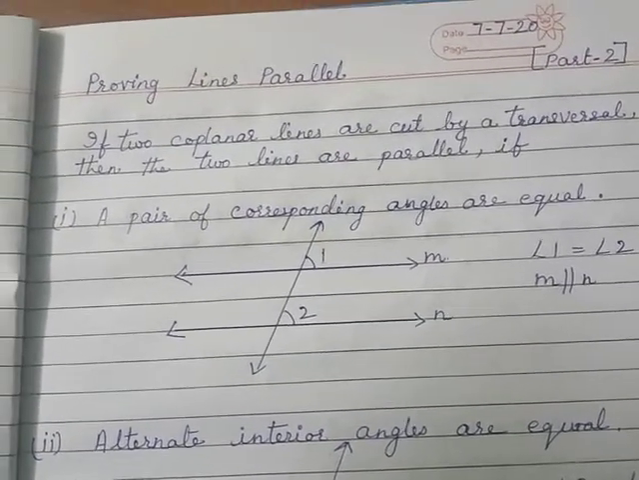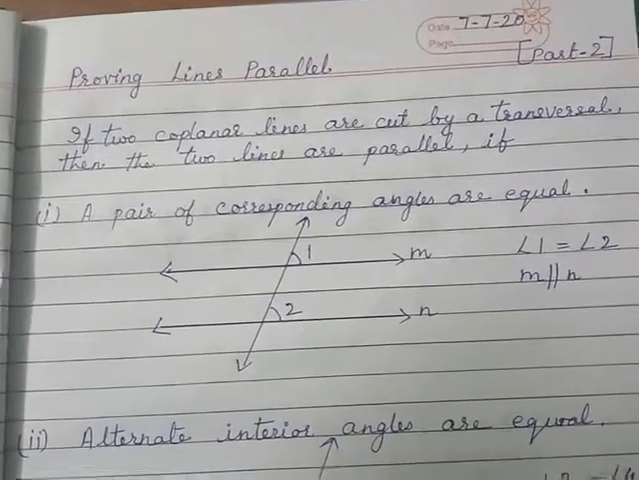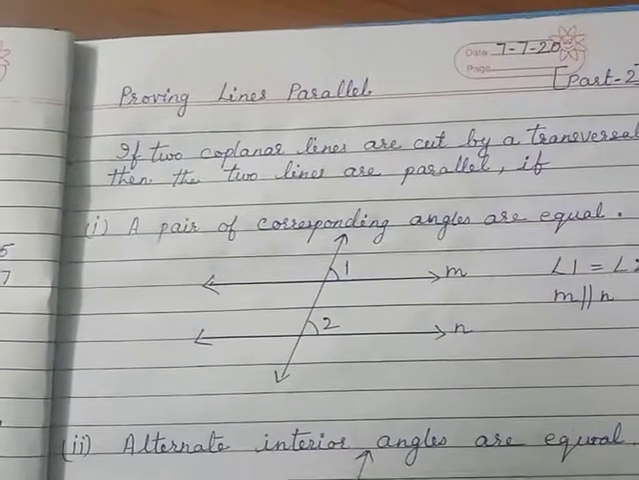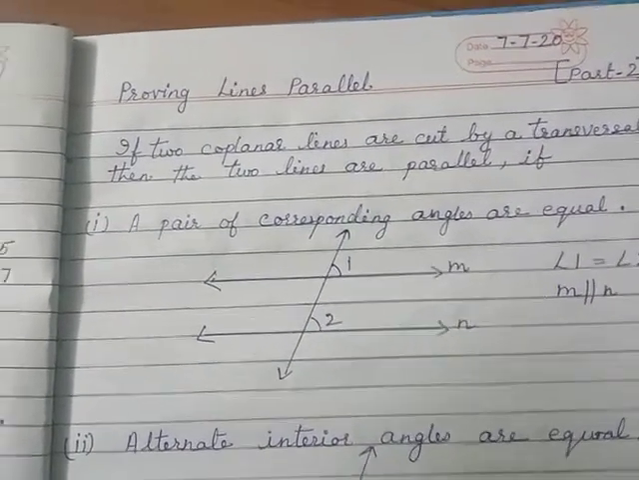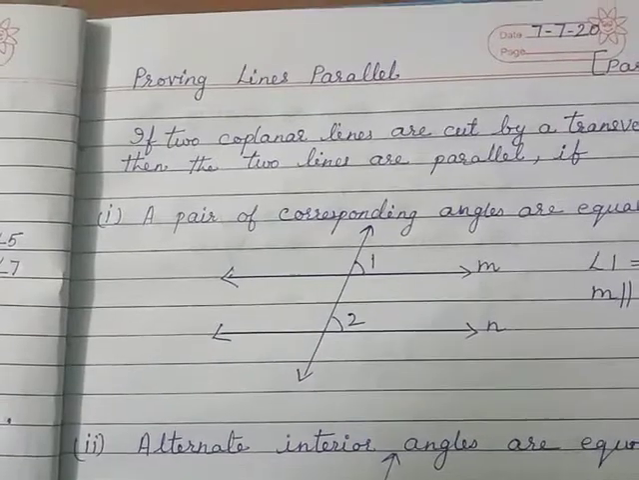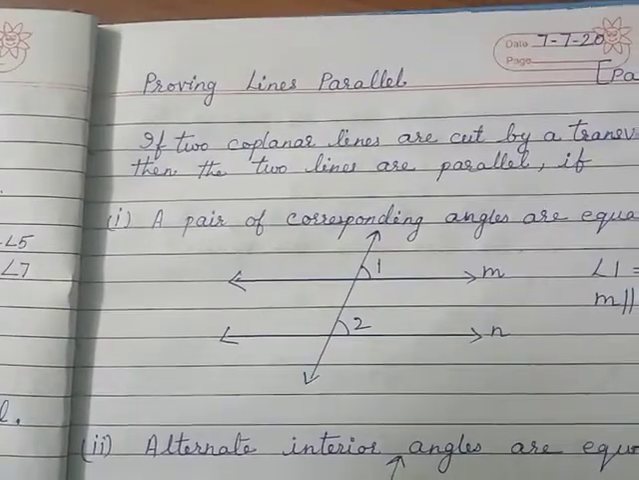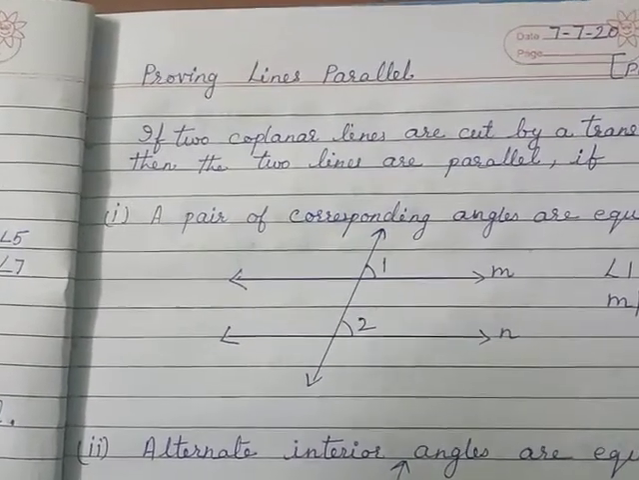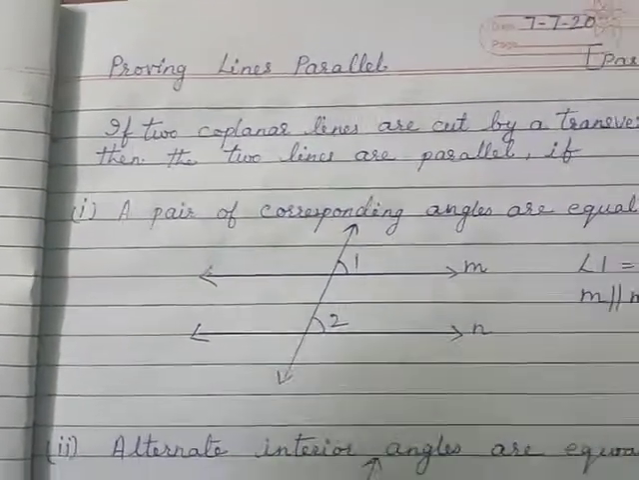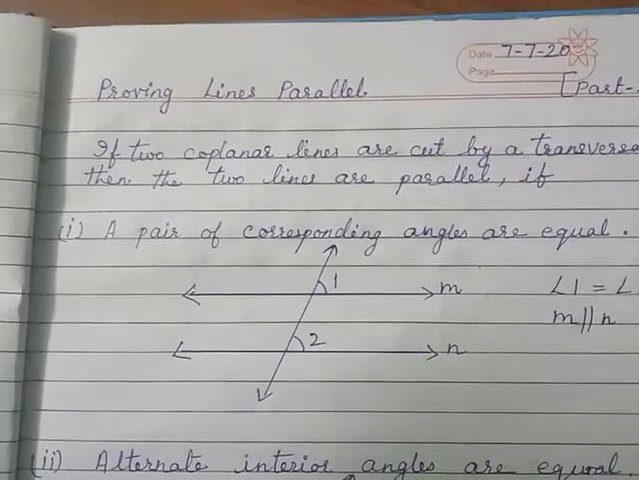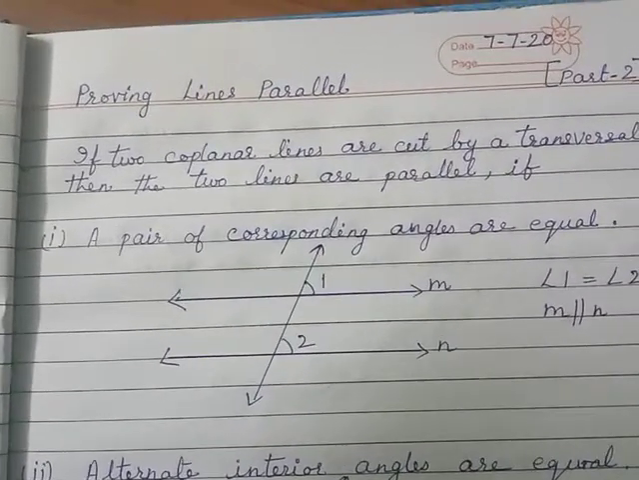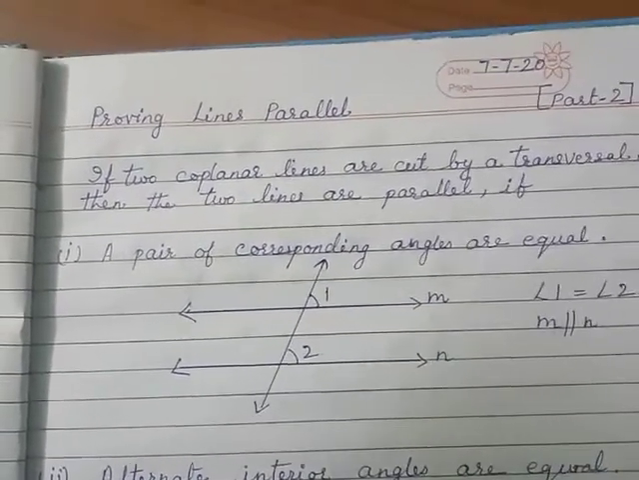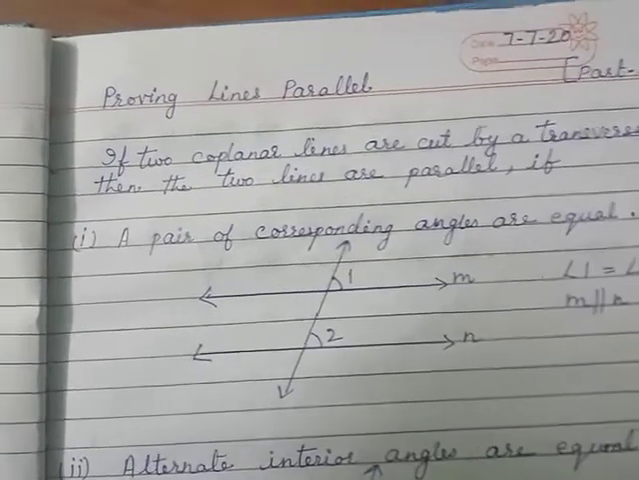In the previous session, I explained the parallel lines, the transversal, and the theorems that corresponding angles are equal, the alternate interior angles are equal, the alternate exterior angles are equal, and the two pairs of co-interior angles are supplementary. Today, in this second part, we are going to study how to prove that lines are parallel.